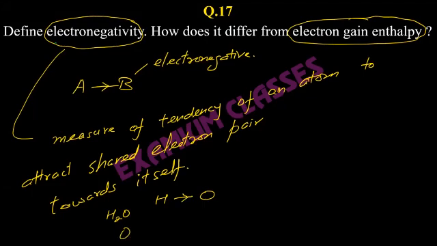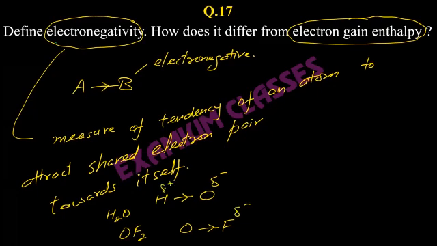But in OF2, in the OF bond, fluorine is more electronegative, so the tendency of fluorine to pull the electron pair towards itself will be higher.